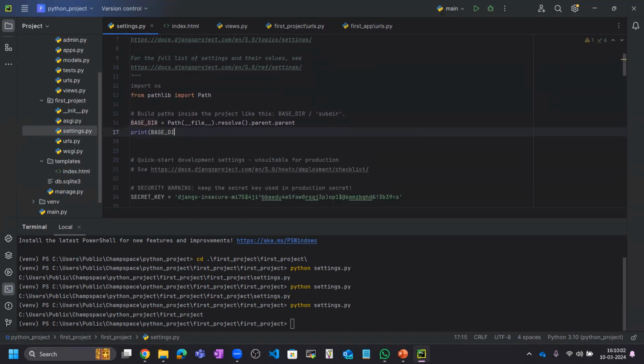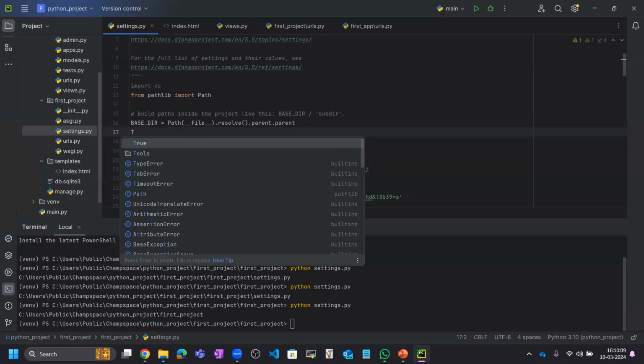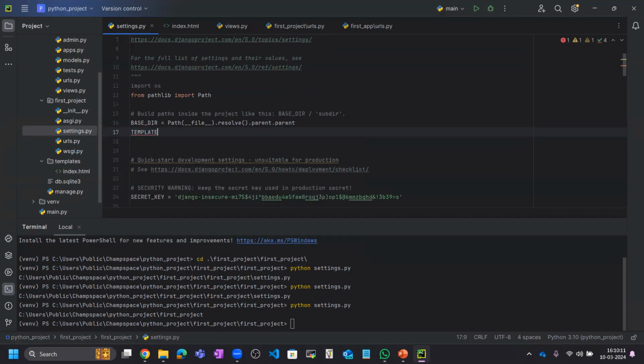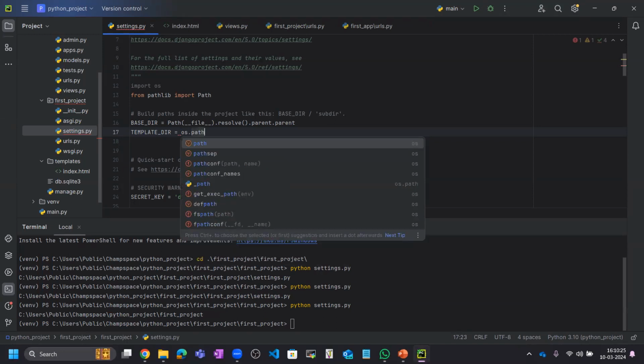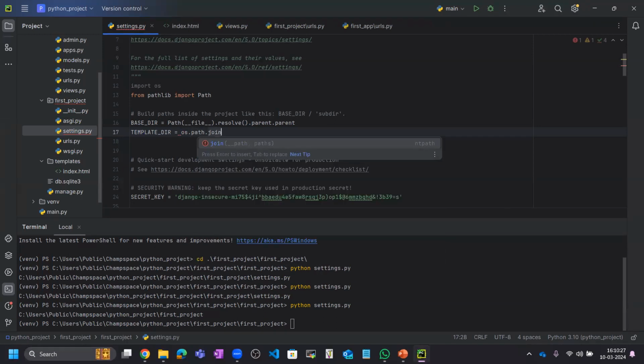here inside settings.py. So let me remove this print here. There is no use of the print here. Let me give one template directory. Okay, so this is the template directory, and inside that template directory I will need to give the path. So os.path.join